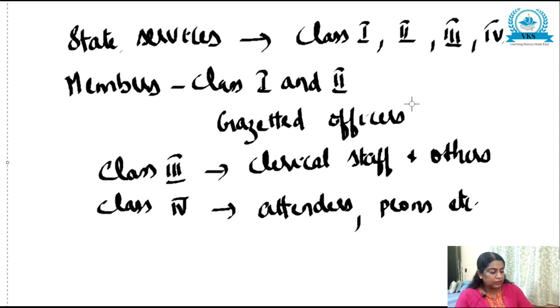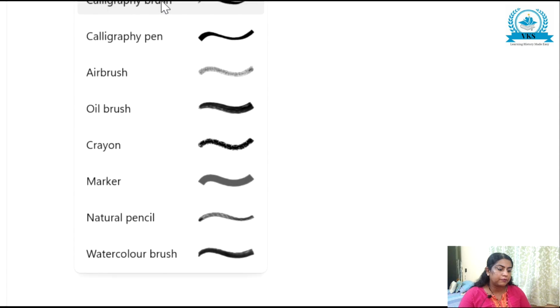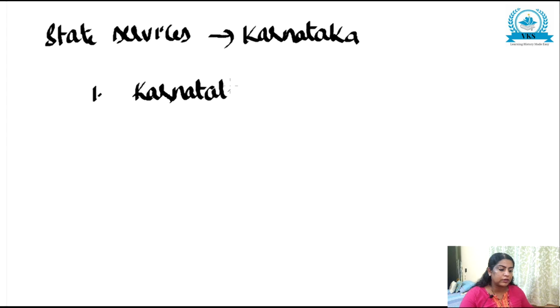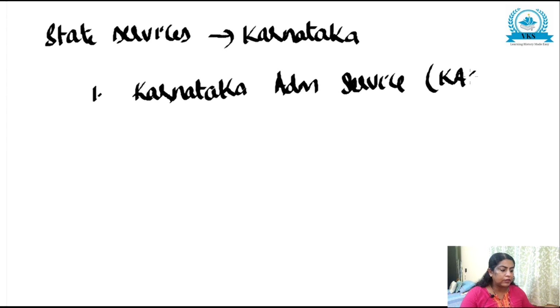Now let us see some examples of the state services in Karnataka. First one, Karnataka Administrative Service, that is KAS.